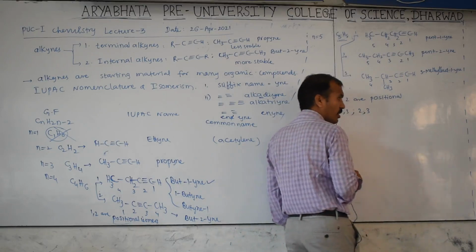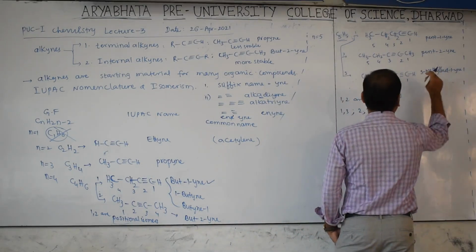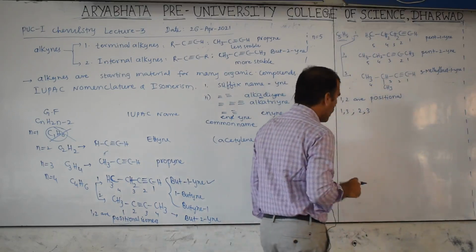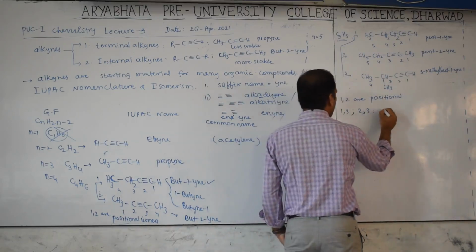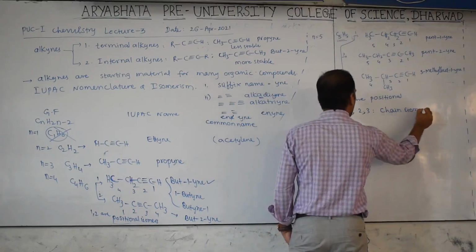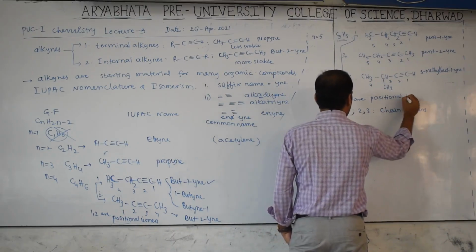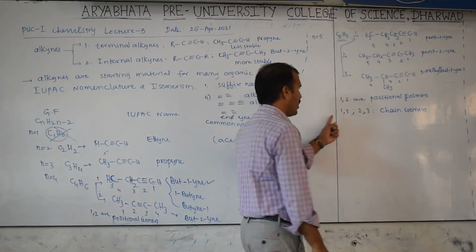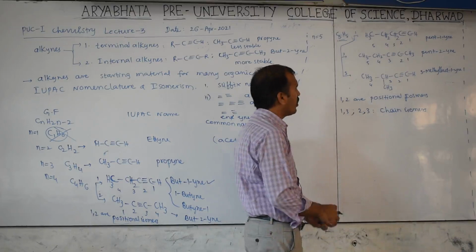How to identify this isomer? Here pent, here but is the root word. Root word change means compulsorily a chain isomer. Therefore, these are which type of isomer? Chain isomers. These are positional isomers, and these, 1 and 3, 2 and 3, are chain isomers.